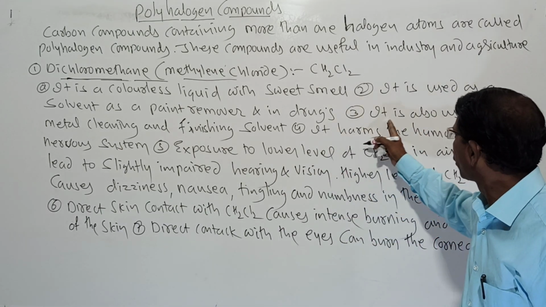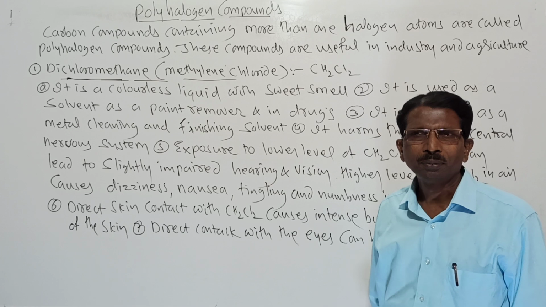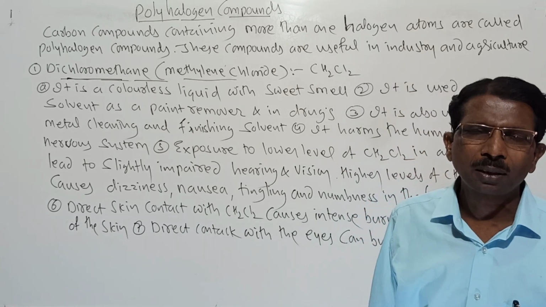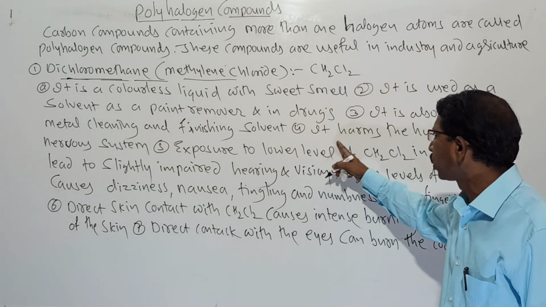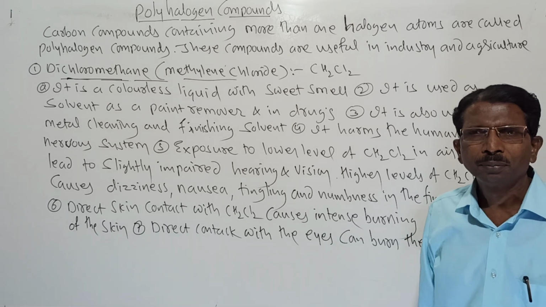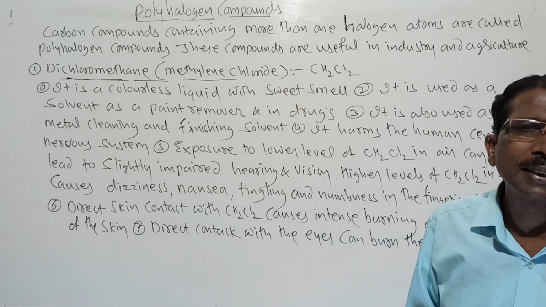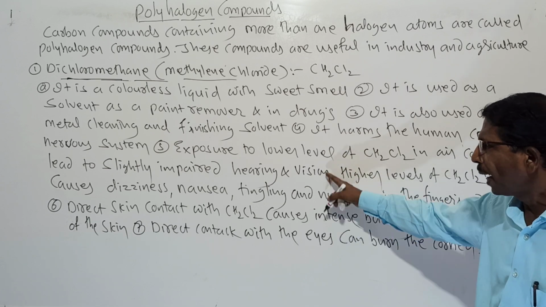It is also used as a metal cleaning and finishing solvent, so it is used for cleaning and finishing metals. It is used as a solvent, but it harms the human central nervous system, the CNS.